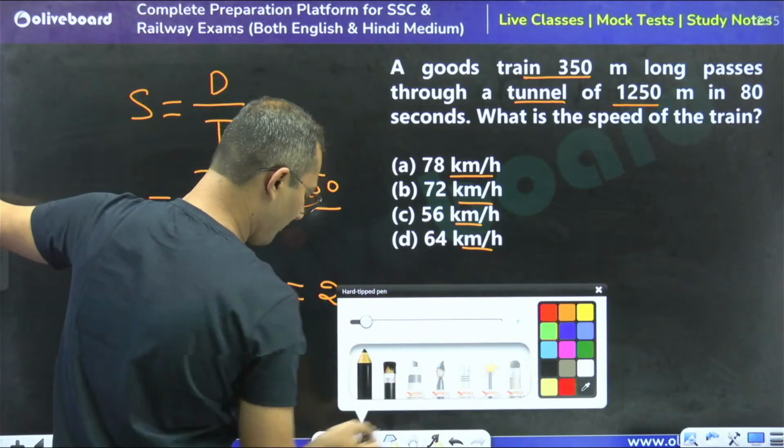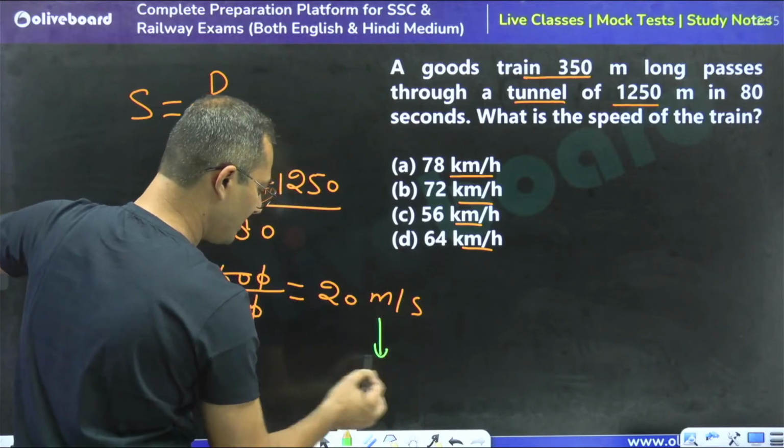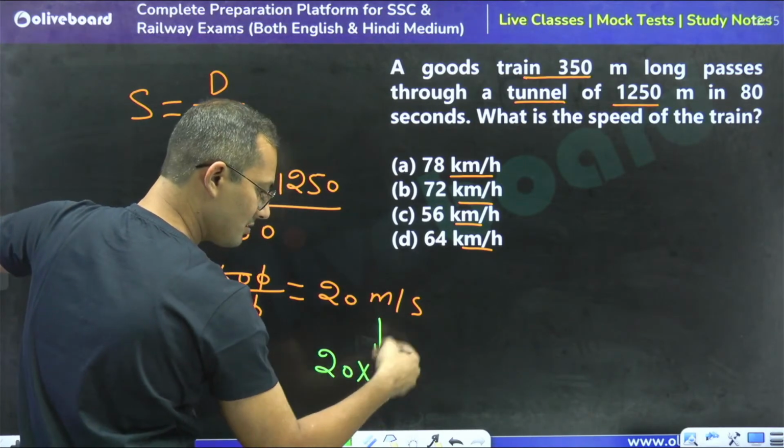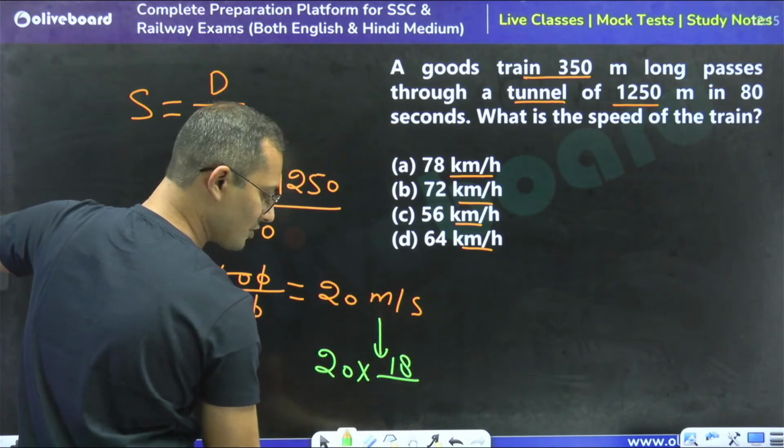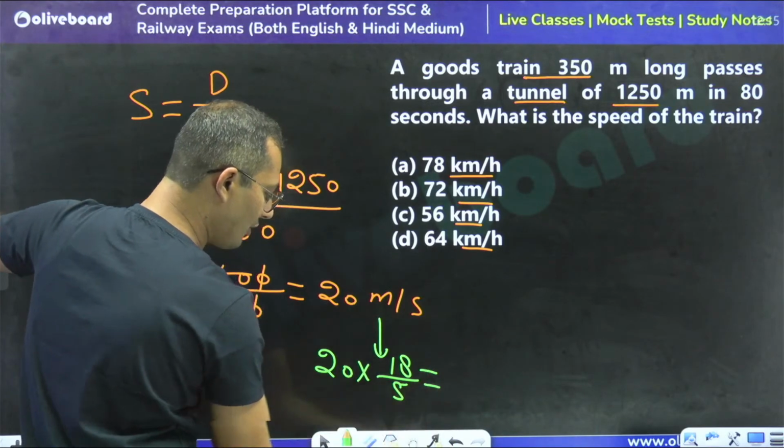So I need to convert it, right? I need to convert it in kilometer per hour. So 20 we have to convert into the big unit, right? So take the big number first. I hope this is very much clear.